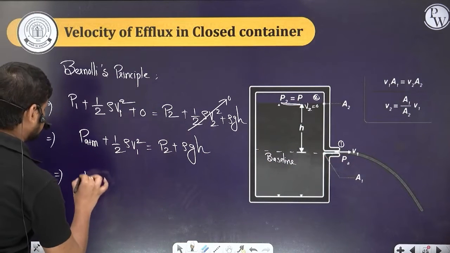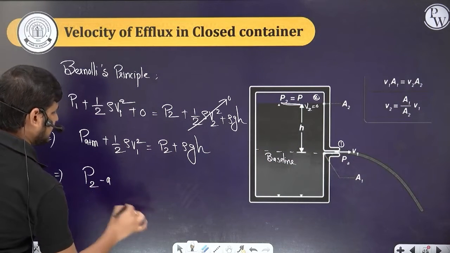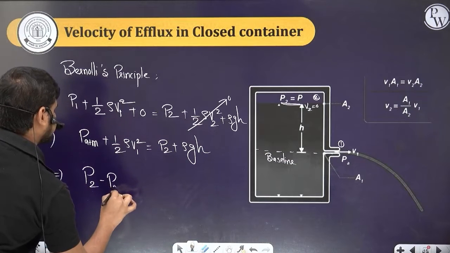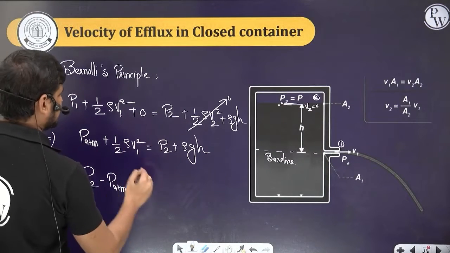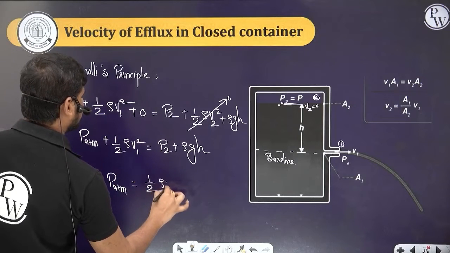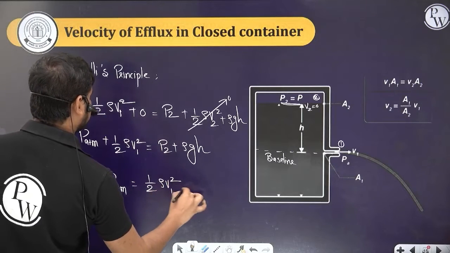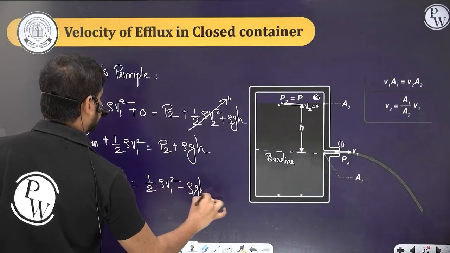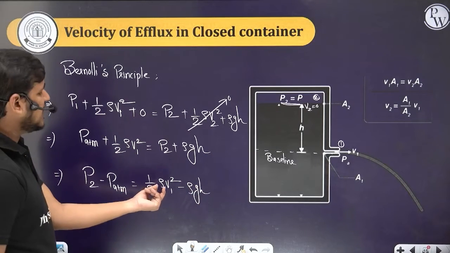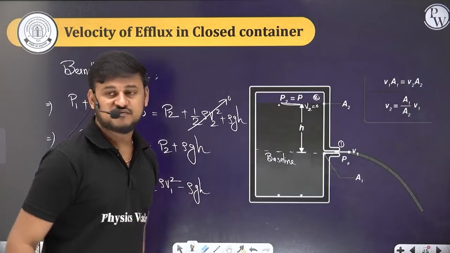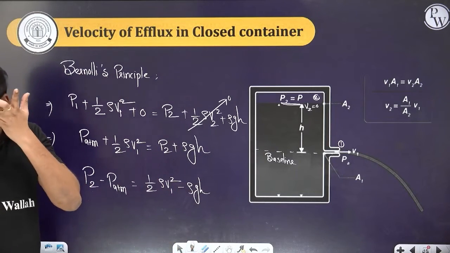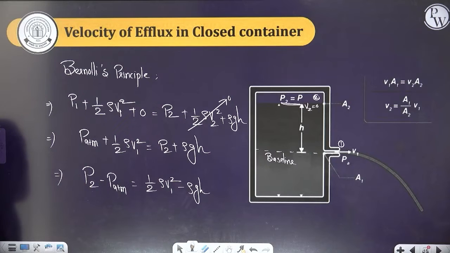So let's write it this way: P2 minus P atm, brought to this side, equals half rho v1 square minus rho g h. Then you have to find the velocity v1. So do that calculation on your own, everyone.